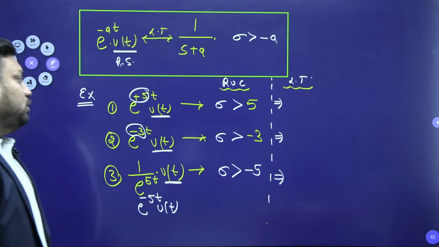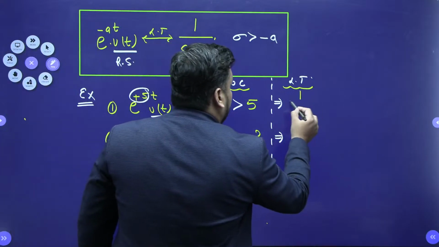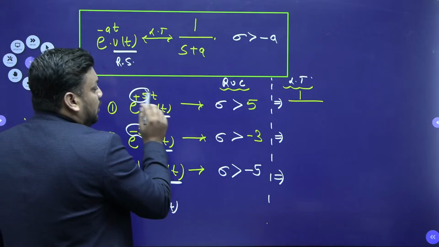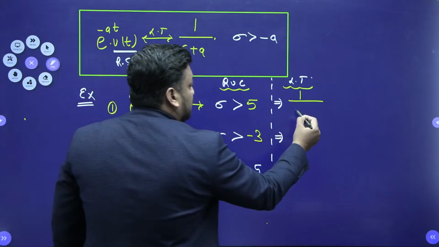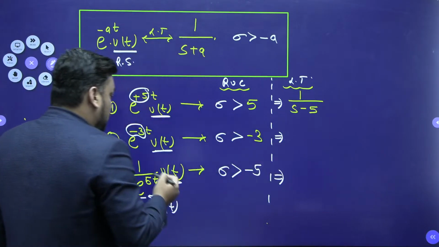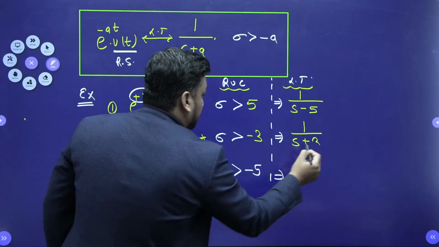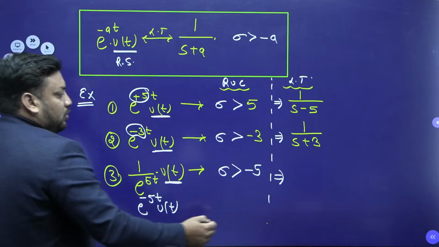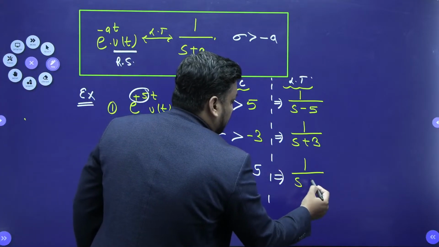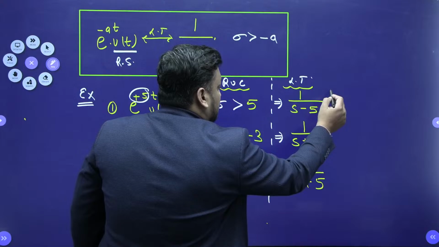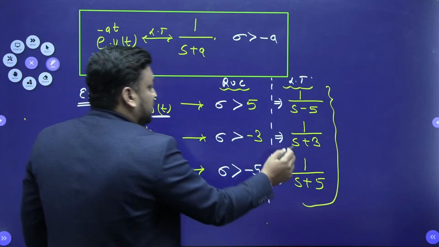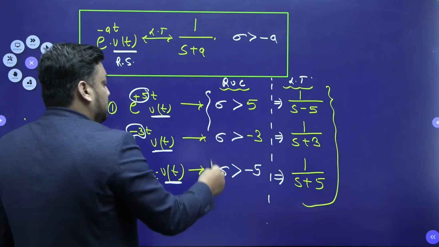If I talk about the Laplace transform, it will give the opposite sign, by frequency shifting. So e to the power 5t ut is nothing but 1 upon s minus 5. The Laplace transform of e to the power minus 3t ut gives 1 upon s plus 3. For e to the power minus 5t ut, the Laplace transform is nothing but 1 upon s plus 5. So as far as the Laplace transform is concerned, this is it, but as far as ROC is concerned, we have mentioned the ROC.